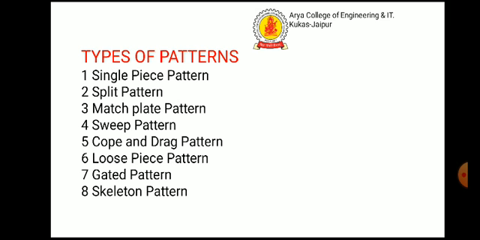Next, match plate pattern. It consists of a match plate on either side of which each half of the split pattern is fastened. The match plate, with the help of locator holes, can be clamped with the drag. After the cope and drag have been rammed with the molding sand, the match plate pattern is removed from in between the cope and drag.